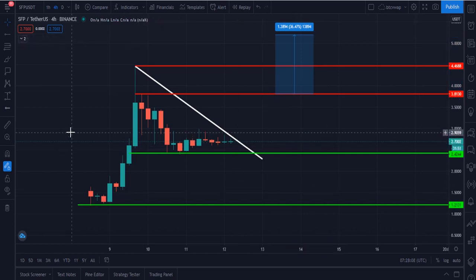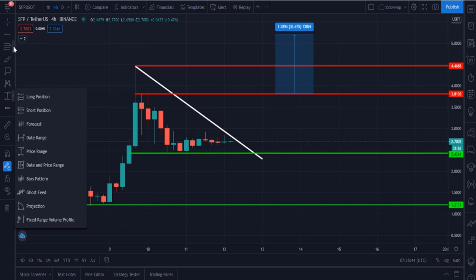Let me please tell you my long duration targets of SafePal. Friends, this token was launched only 4 days ago, on February 8th, and this token is just 4 days old. This is a huge potential token and will give you maximum gain if you want to buy or if you want to hold it. Let me please tell you my long duration and medium duration targets for the SafePal right now. For this I have to take this tool.